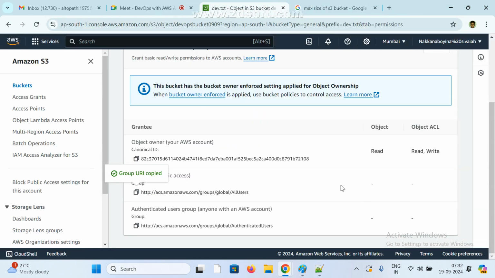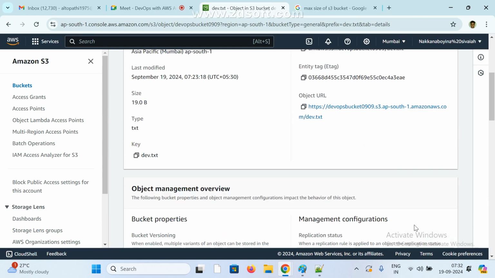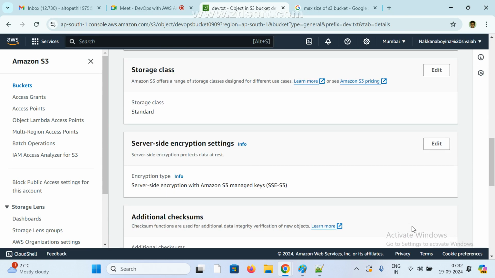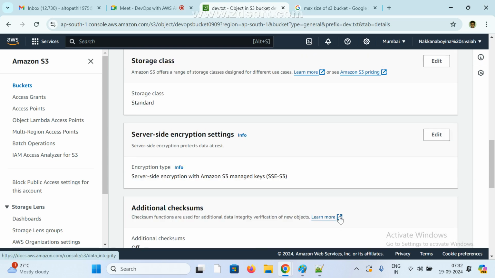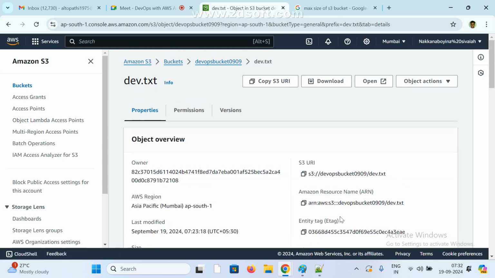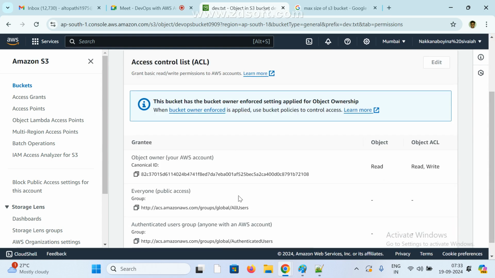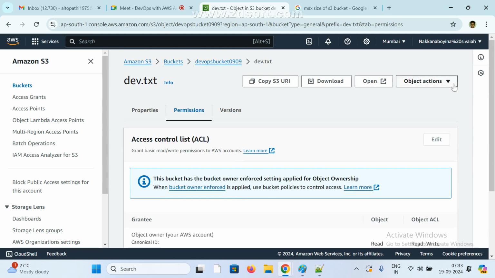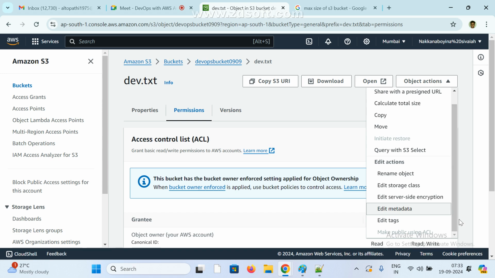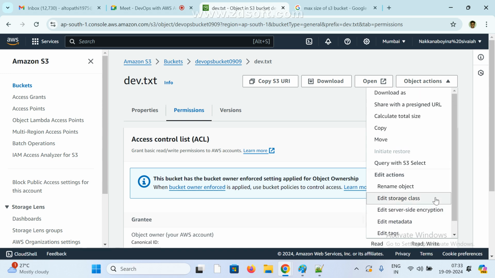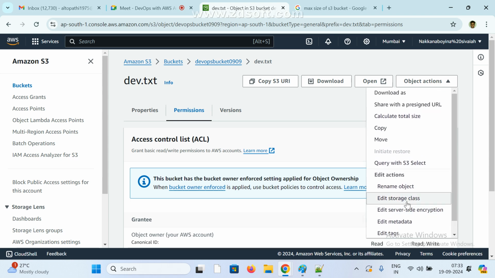Now how to give permissions for this file? Somewhere we can see some permissions. Where is this ACL? Object actions. What about the previous batch? I forgot where that option is. I want to give some access level.